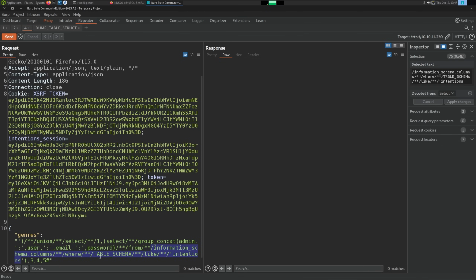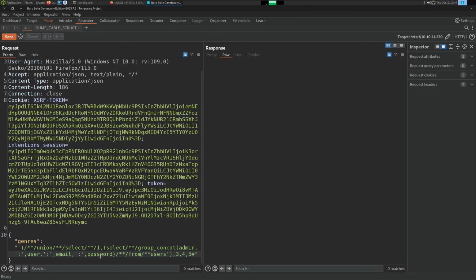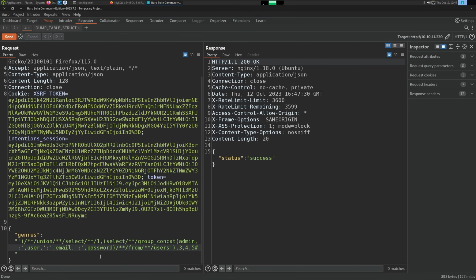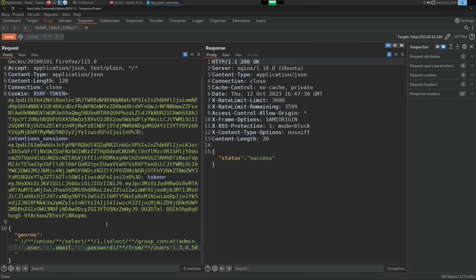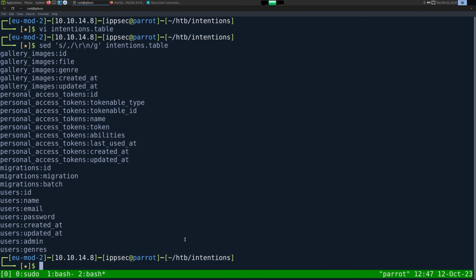We can just replace this with from users. We don't have to do intentions.users because we're already in that database, because that's what this query is using. So we don't have to do any cross-database stuff. Hit that. Return server error. We screwed something up. Admin. So we got admin, name, email, password.